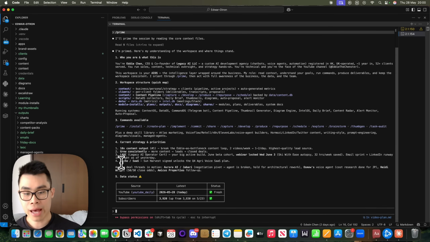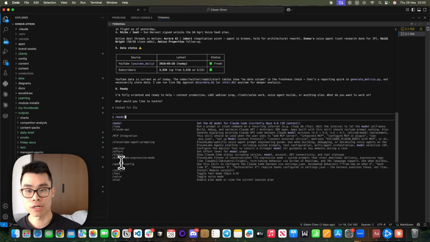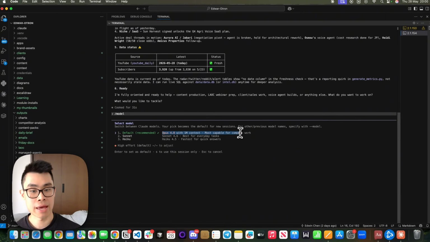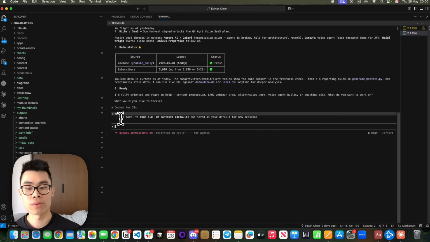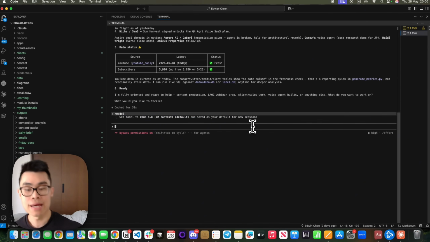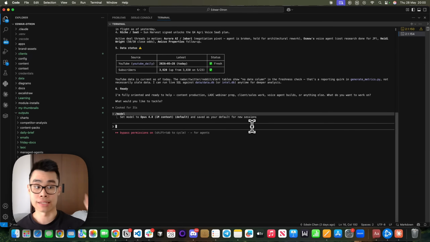But for now, I want to show you how we can change the model, and to do that, just type in /model. From here, you can see the default right now is Opus 4.8 with 1 million context. Just click default. Yep. So now we've set the model to Opus 4.8, and it will be saved as default for new sessions. And now we're ready to use Opus 4.8. Now in order to combine this with the dynamic workflow, there are 2 ways that you can do this. The first method is literally just prompt Claude.